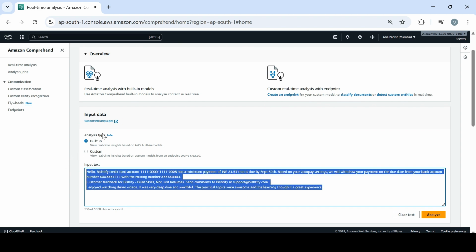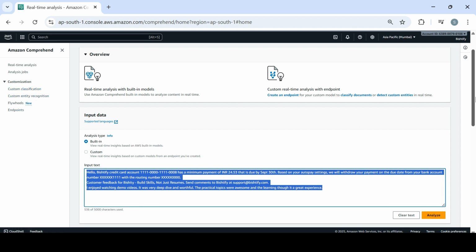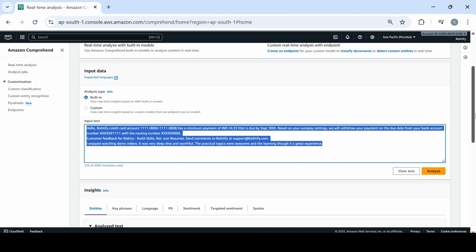You have got it from Textract, or if you'd like to use it as a standalone service, you can do it. I have chosen the analysis type as built-in here. You can customize it at any point of time if you have the endpoints created. In order to do so, you'll have to first create these fields. You would make use of these custom classifications, entity recognition, or endpoints. However, this is just a simple, high-level overview of how Comprehend works.